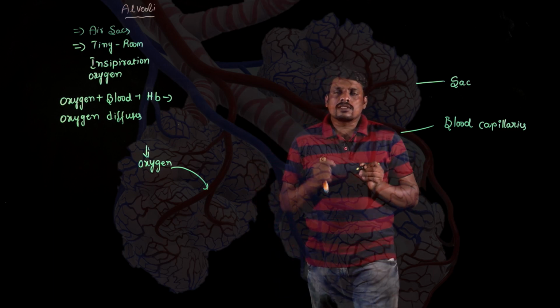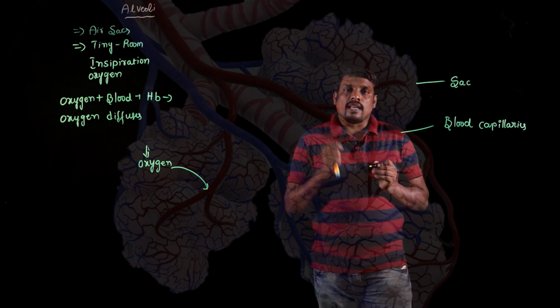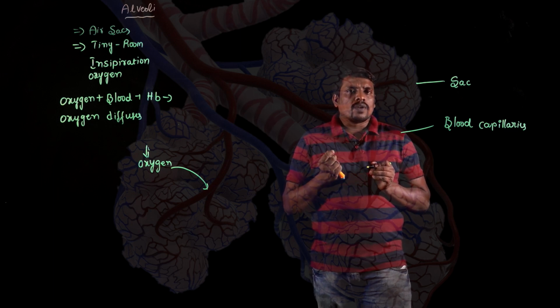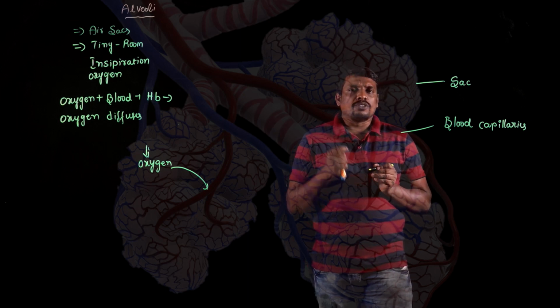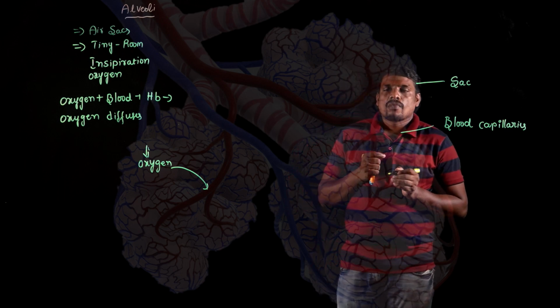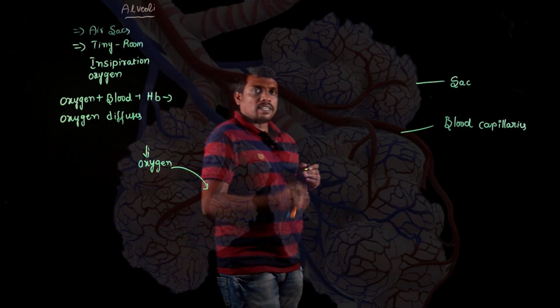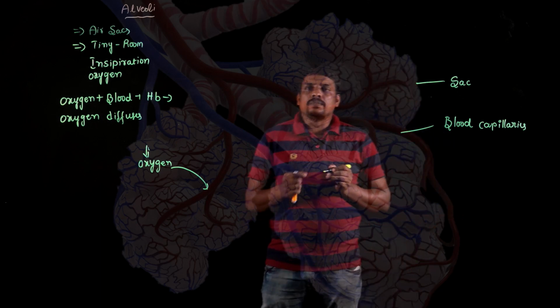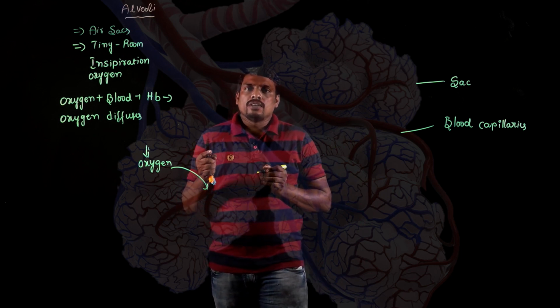Through the blood, the oxygen is able to move towards the living cells. When oxygen enters into the cells, what will happen? Immediately, it will be taken by the mitochondria and used for the production of energy. Whenever the food molecules are broken down, carbon dioxide is generated, right? The generated carbon dioxide will again be taken by the blood hemoglobin, and the hemoglobin carries this carbon dioxide towards the